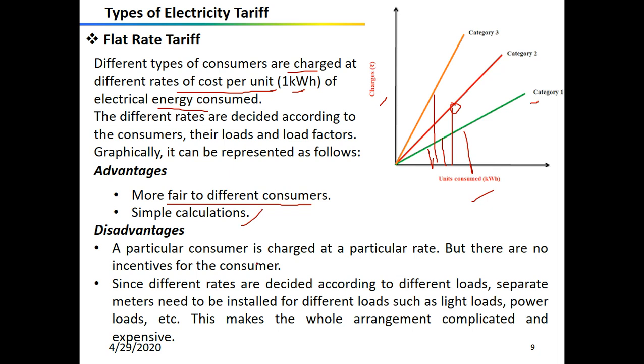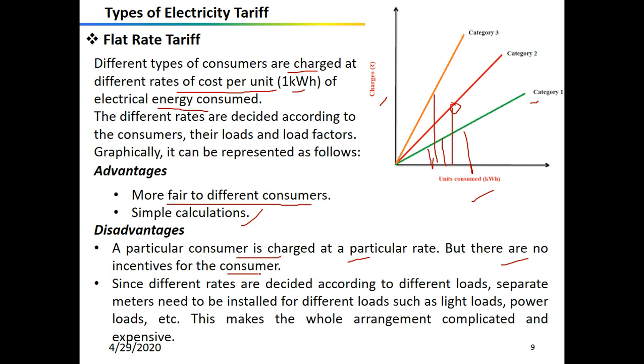But it also has some disadvantages. A particular consumer is charged at a particular rate, but there are no incentives for the consumer. If he is using less electricity, no benefit will be given to him. Since different rates are decided according to different loads, separate meters need to be installed for different loads, such as a light load requiring one meter and a power load requiring a different meter.